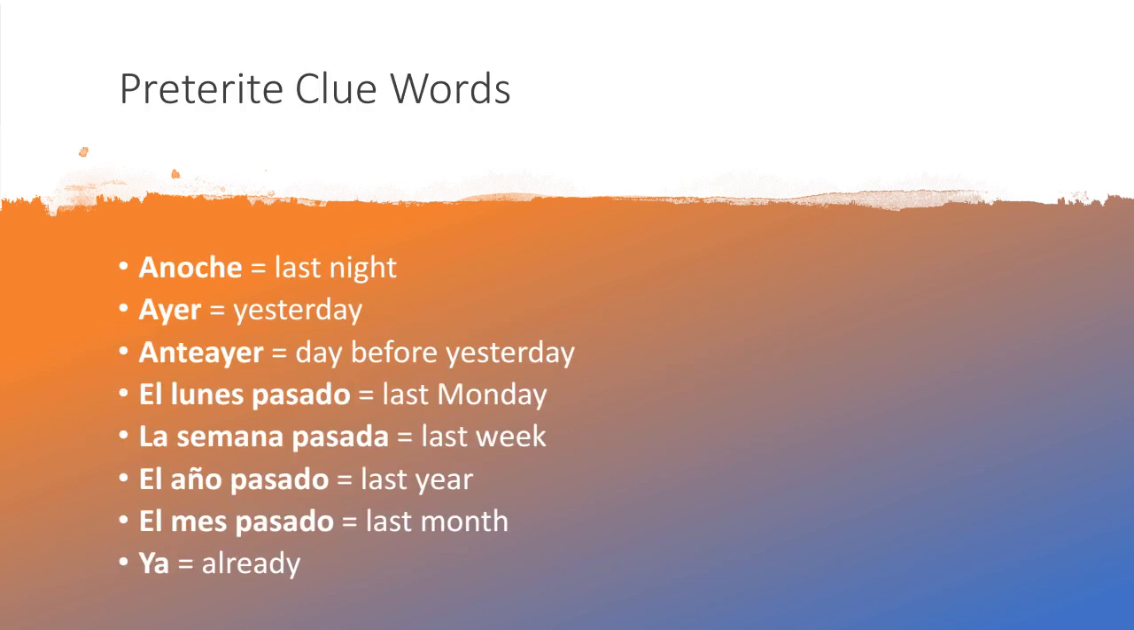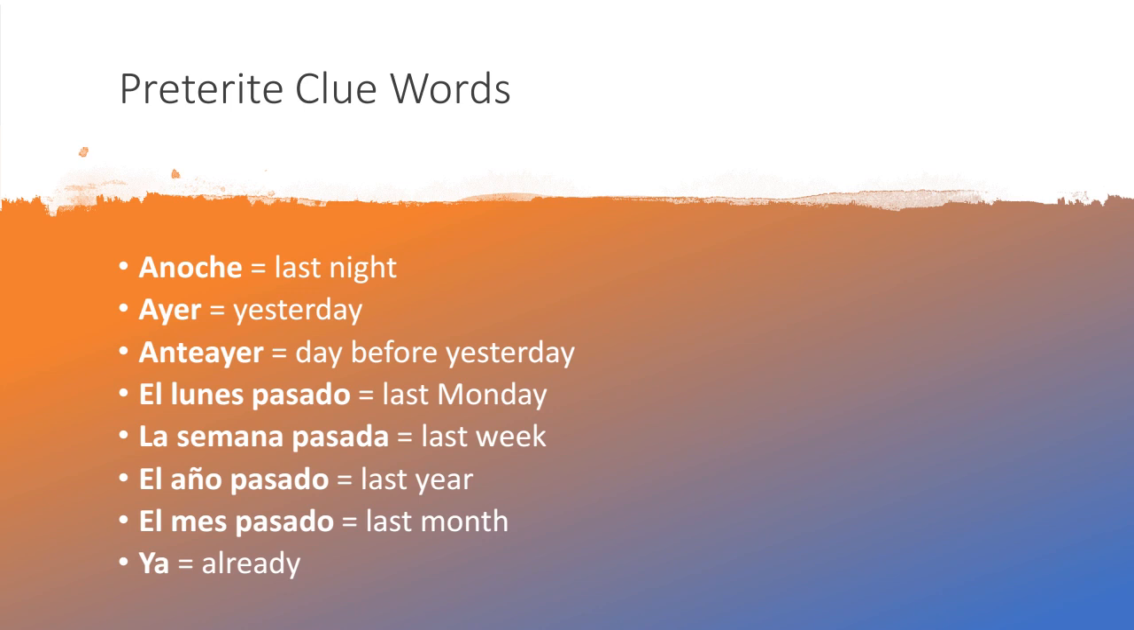Here are some of the preterite clue words. When you see these words in a sentence, it will give you a hint or a clue that you're probably going to see verbs that are in the preterite, or it might even give you a hint that you should use a preterite verb in the sentence.